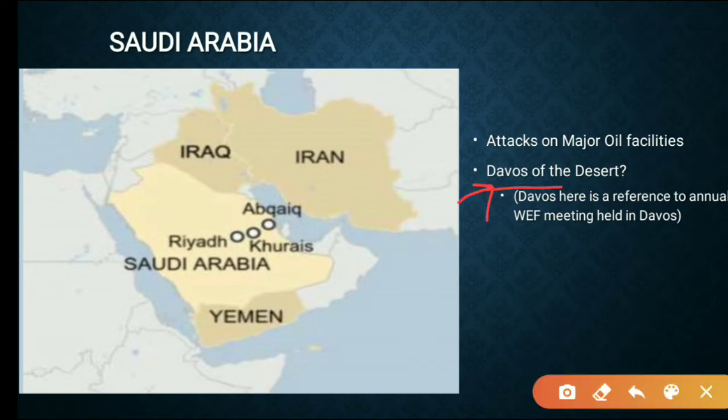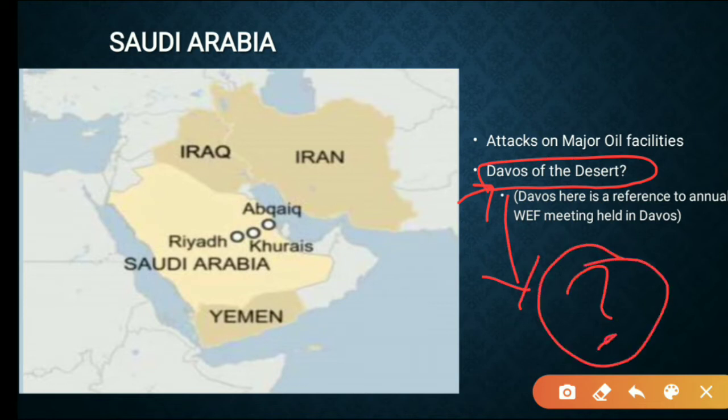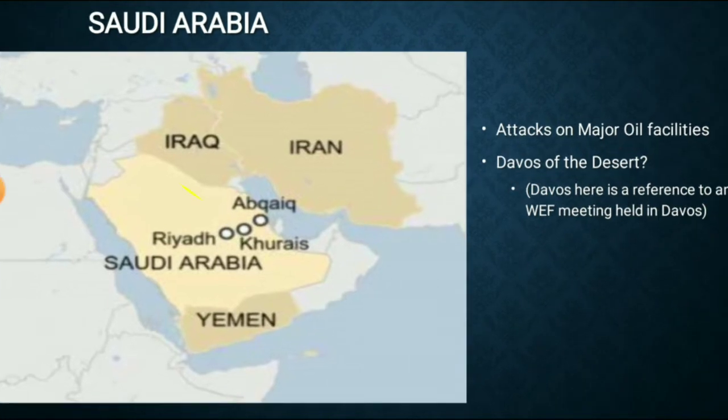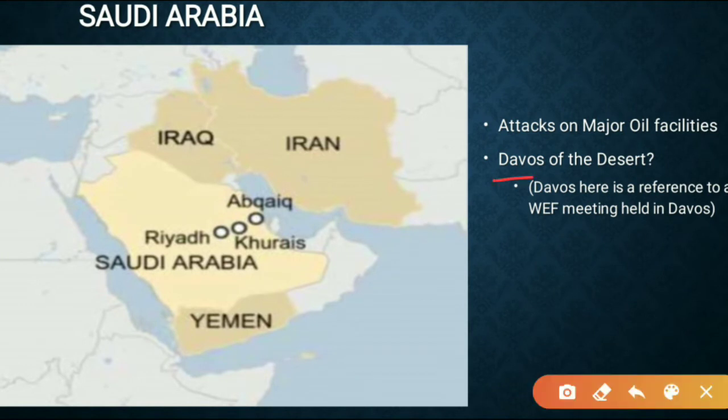So also there is a name, Davos of the desert. What is this Davos of the desert, which was in news? Please comment down in the comment section if you know the answer. And Davos here is a reference to annual World Economic Forum meeting held in Davos. Okay, so if you know any other details regarding Davos of the desert, please do mention that.